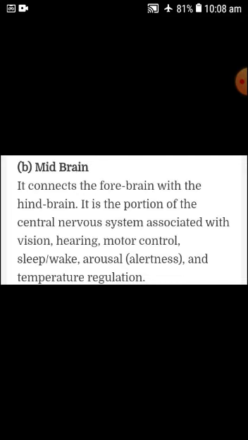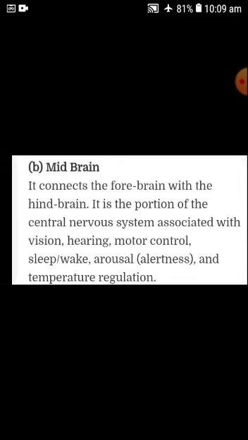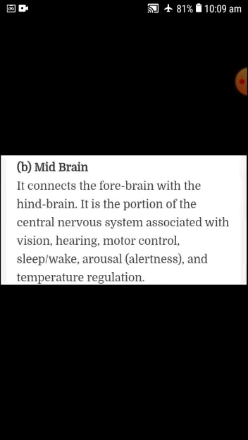The midbrain connects the forebrain with the hindbrain. It is the portion of the central nervous system associated with vision, hearing, motor control, sleep, wake, arousal, which means alertness, and temperature regulation.